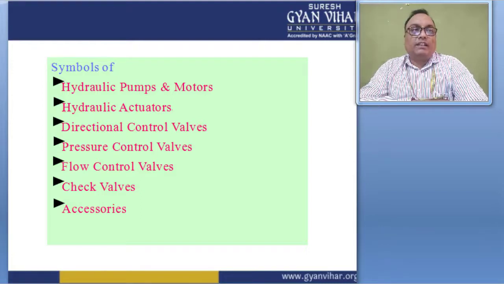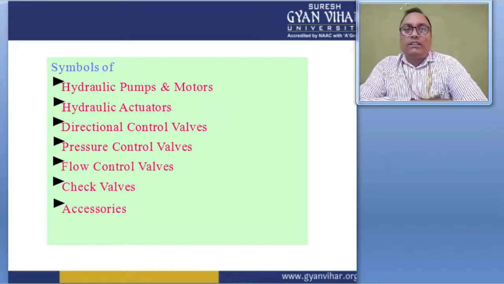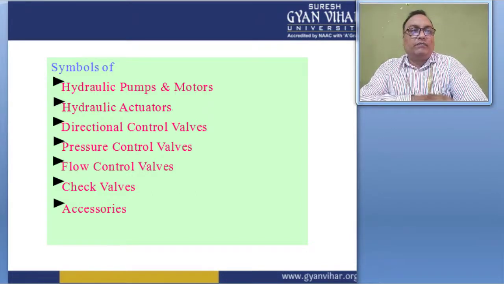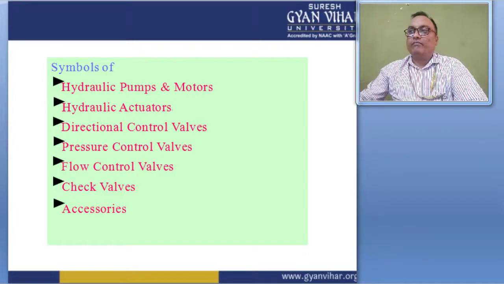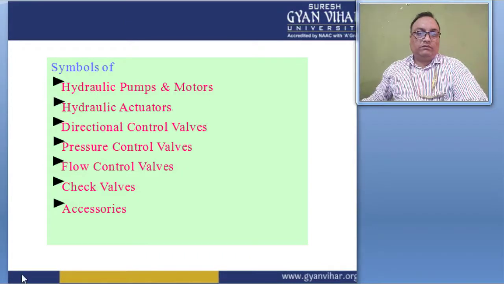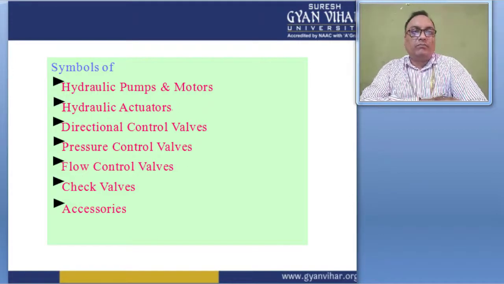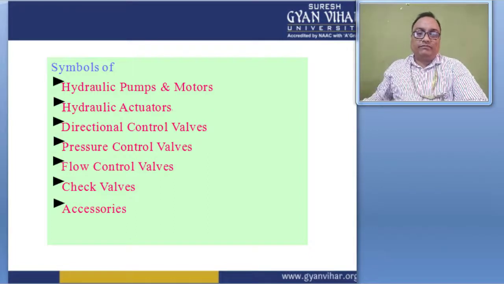And all these symbols related to the hydraulic circuit give all the information related to the hydraulic system also, right? So first we give some information regarding the hydraulic pump and motor and its symbol also.